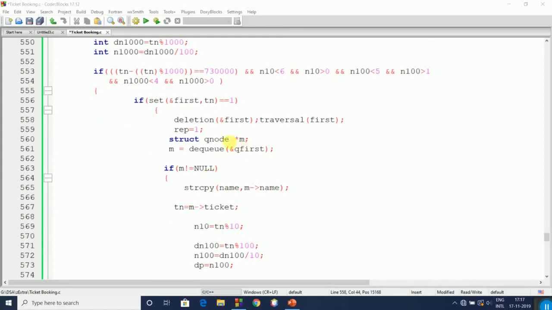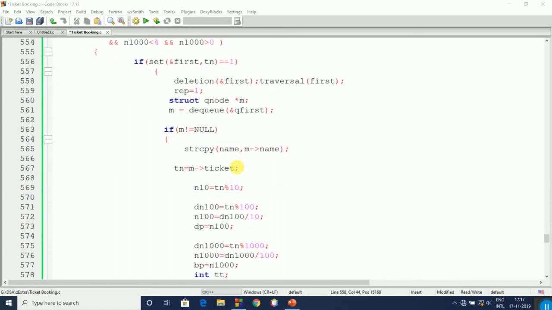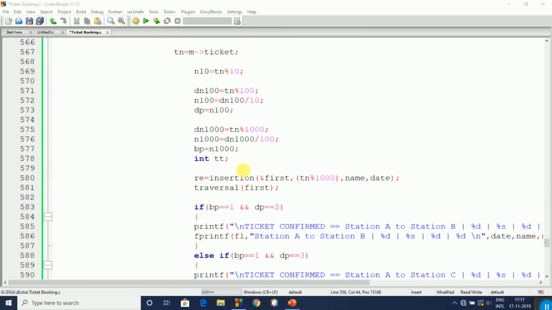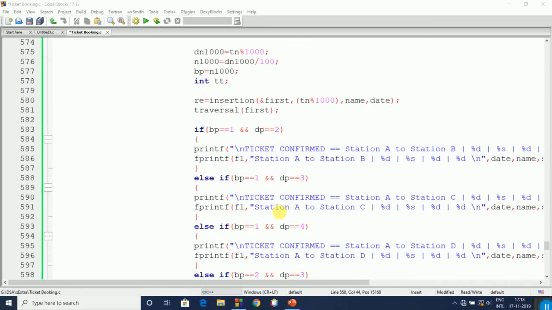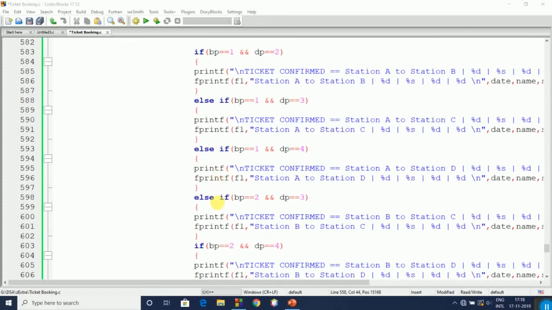After deletion, the dequeue function will be called, and that dequeue function will return that node and confirm that ticket. If boarding point equals 1 and destination point equals 2, then it will print the related message such as station A to station B and ticket name and so on, and it will store the data in the file and so on.